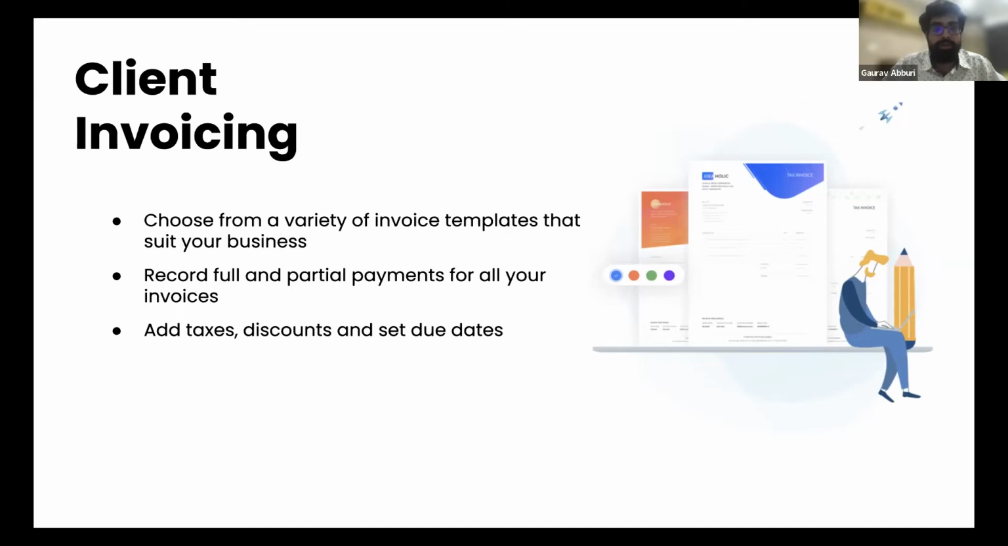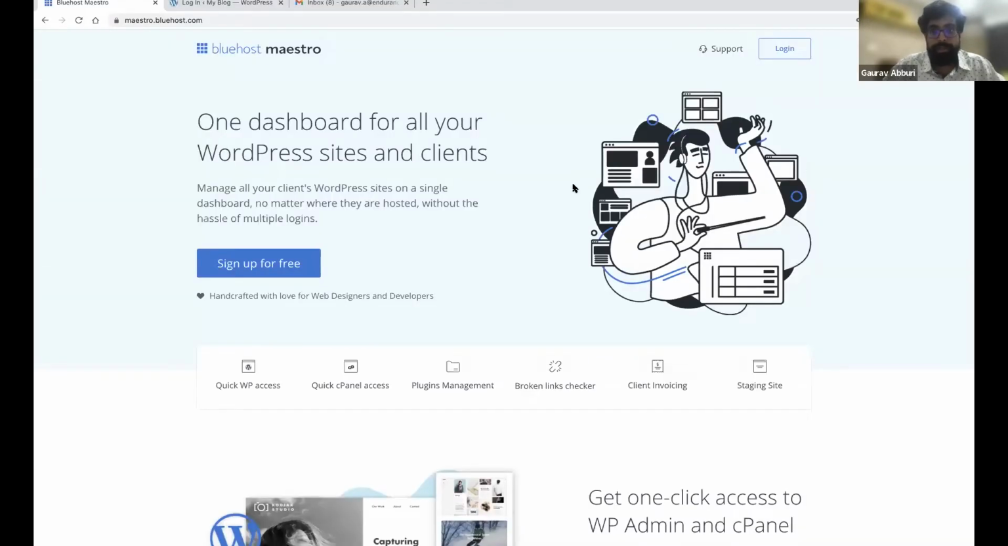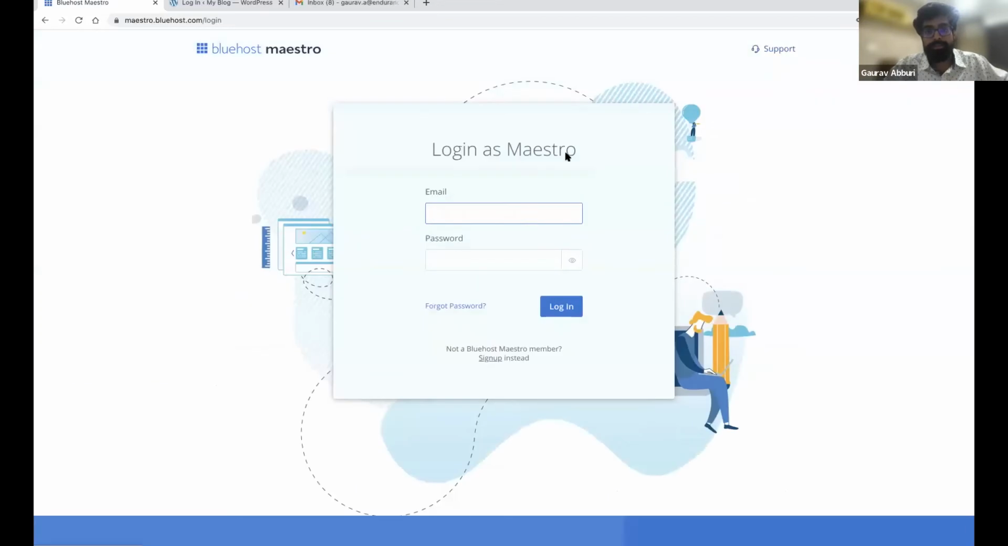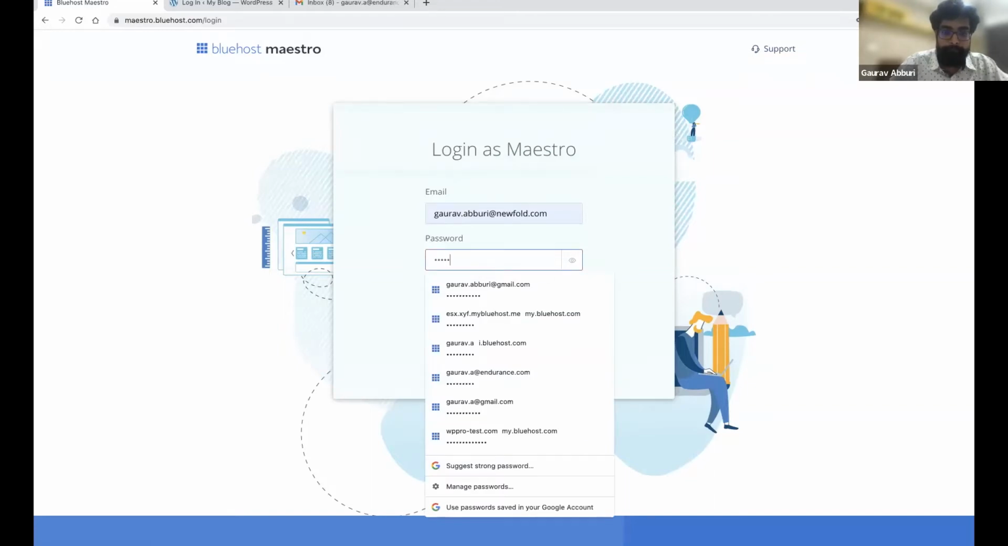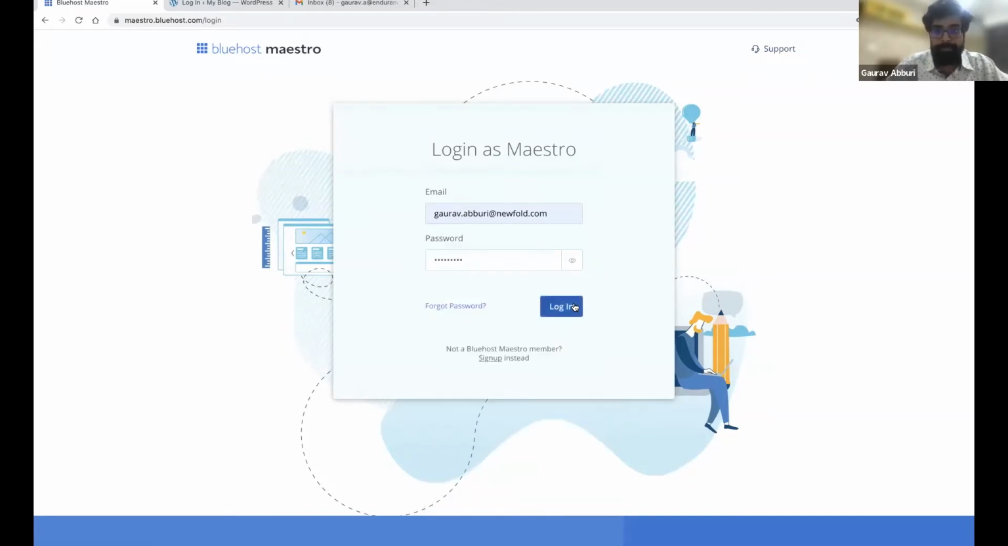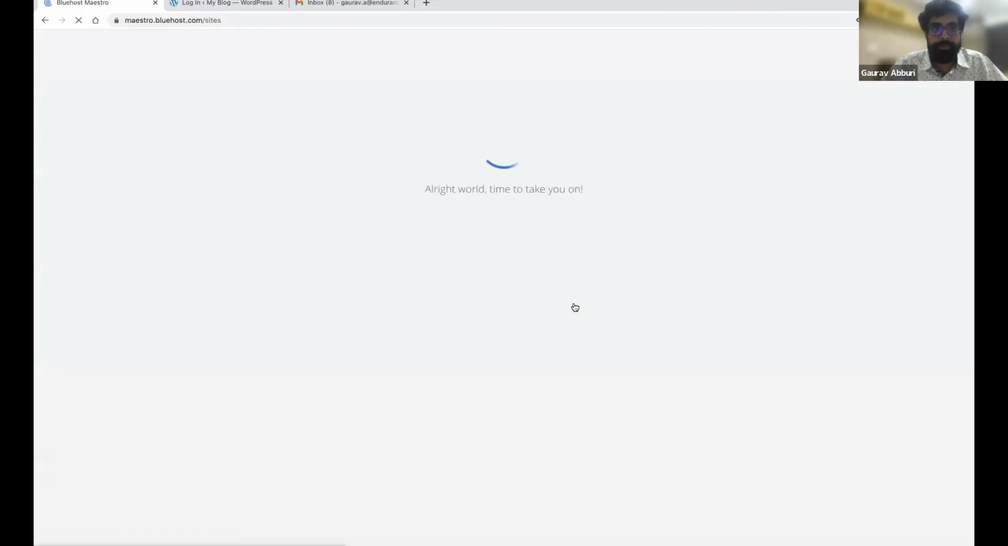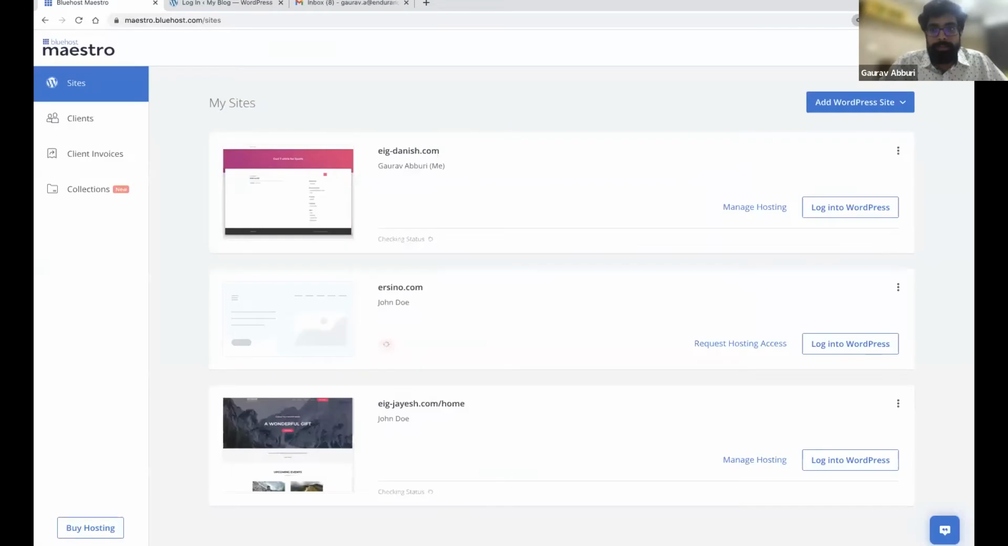Cool. I know I've spoken a lot about Maestro, but let us now look at Maestro live in action. So here's the Maestro landing page. I'm going to log into my Maestro account. Cool. So here's a view of the Maestro dashboard, right?